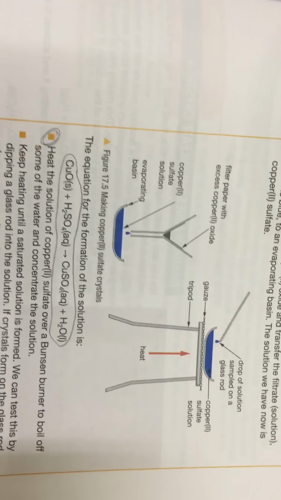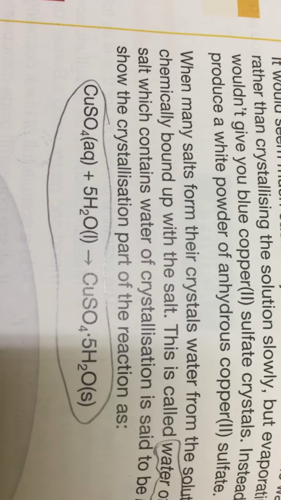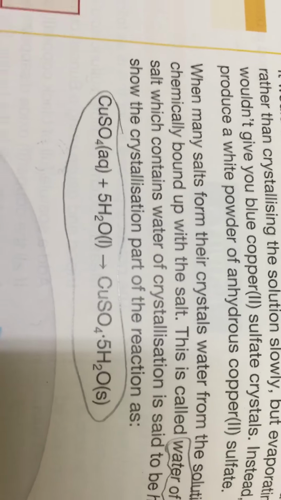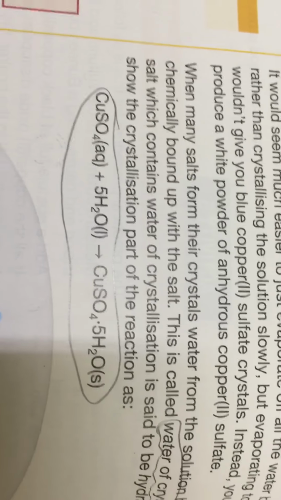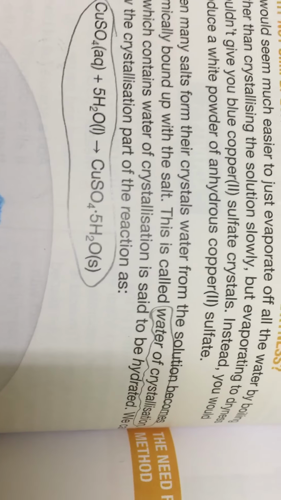It is very important to know that copper sulfate itself is anhydrous copper sulfate, but copper sulfate crystal is copper sulfate with water of crystallization. The number of water molecules combined with the copper sulfate salt is 5 water molecules. You have to memorize well that anhydrous copper sulfate is a white powder and the copper sulfate crystal is blue. We use it to test for the presence of water, and we took it in chapter 18.